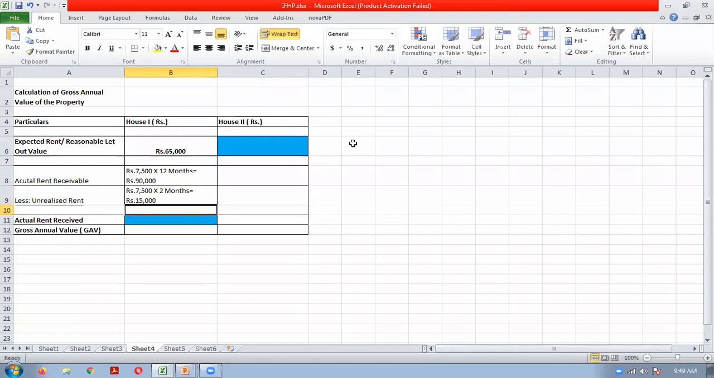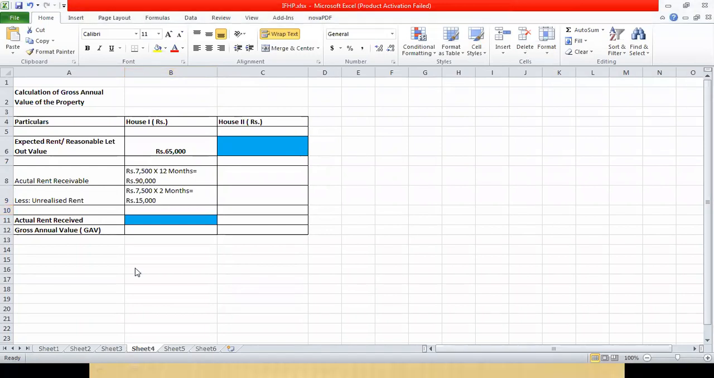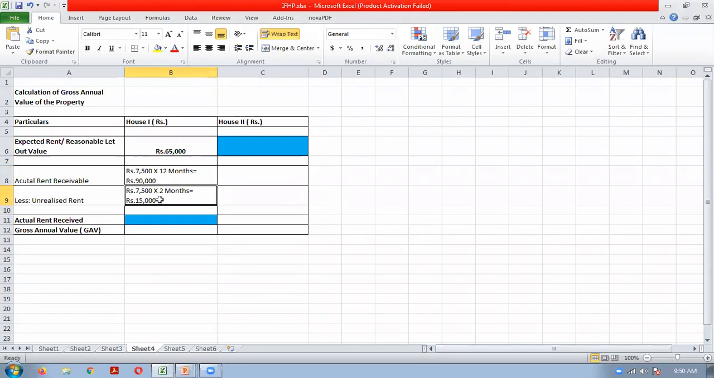So actual rent received by Mr. A is how much? Actual rent 90,000 he should have received, 15,000 he could not receive. So actual rent received is how much? 90,000 minus 15,000. It is 75,000. Okay, this is received.